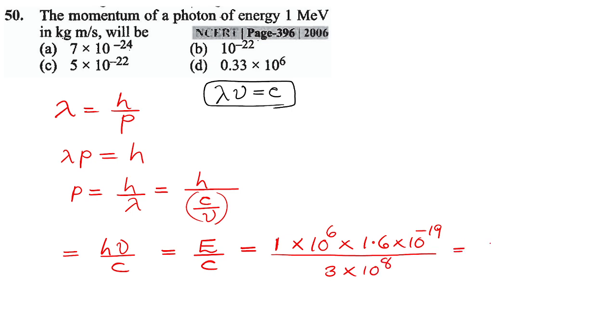Then what is the answer? Approximately 5 into 10 raised to minus 24? 6 minus 19 is minus 13, minus 8. Is there any calculation mistake? Just a minute.